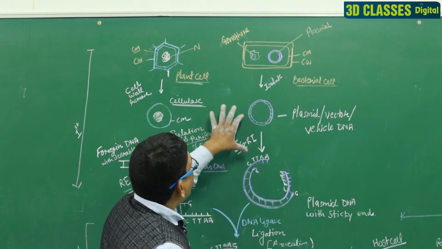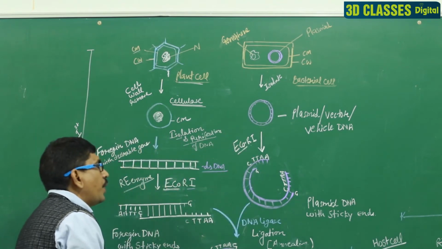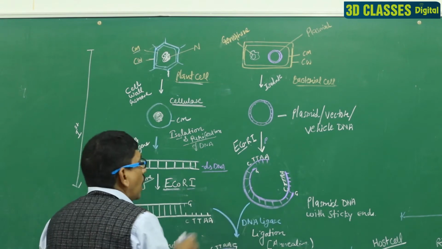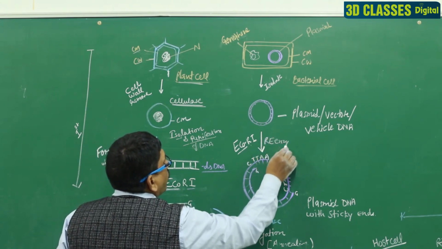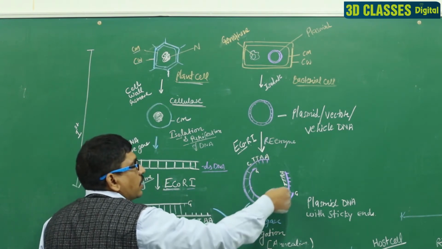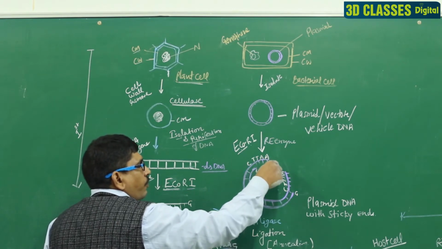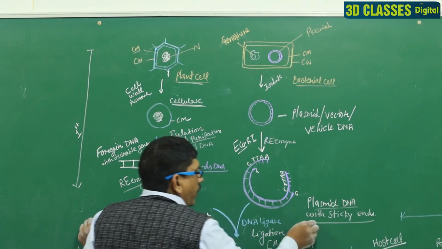We cut the same vector DNA with the same RE enzyme, EcoRI, and it cuts the vector plasmid and makes sticky ends. So, here is the plasmid DNA with sticky ends.